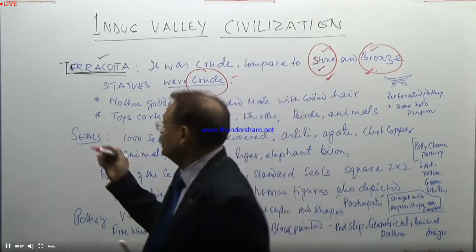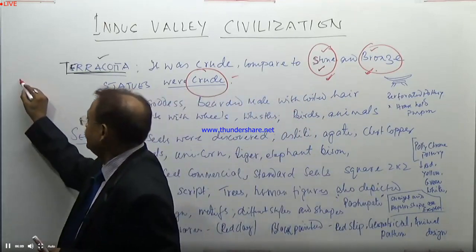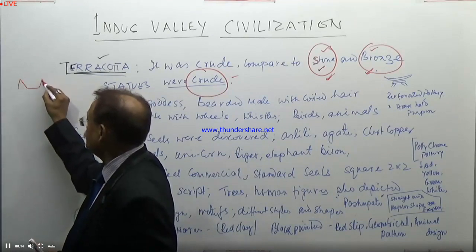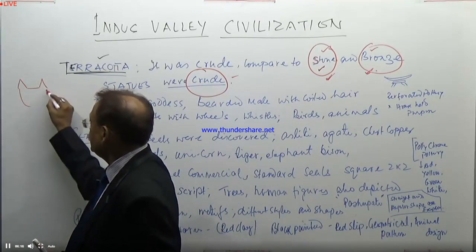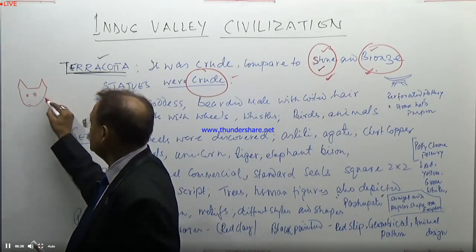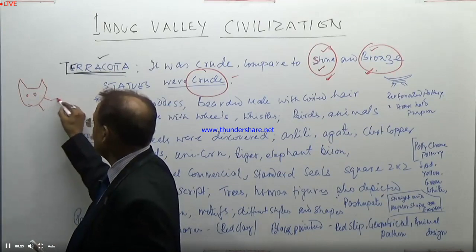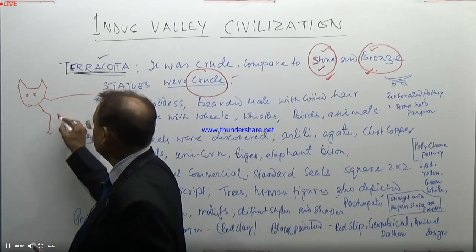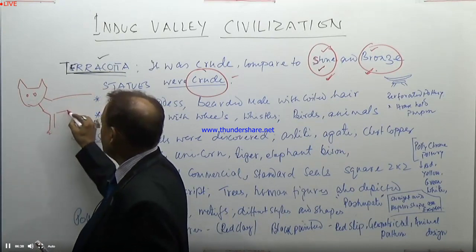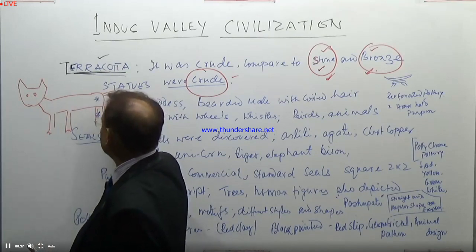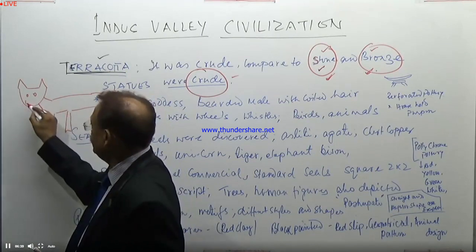So the picture depicted in this terracotta figurine was not very sharpened. It was in a crude form. It was shown in a very crude manner, not very sharpened, not very prominent. So it looks in a very crude form.